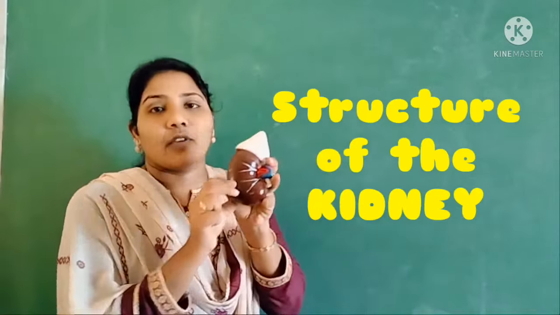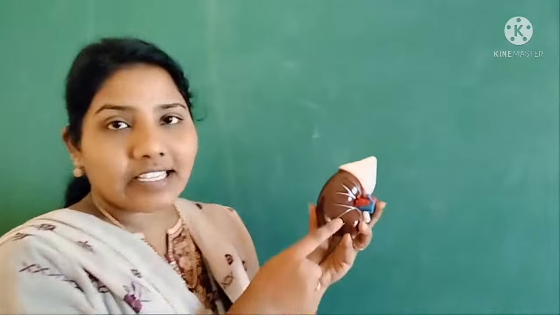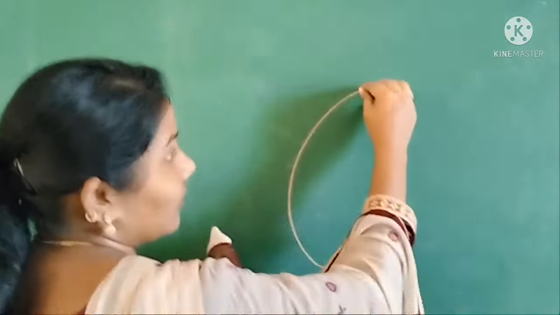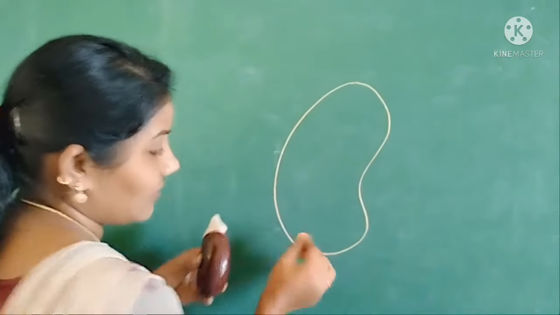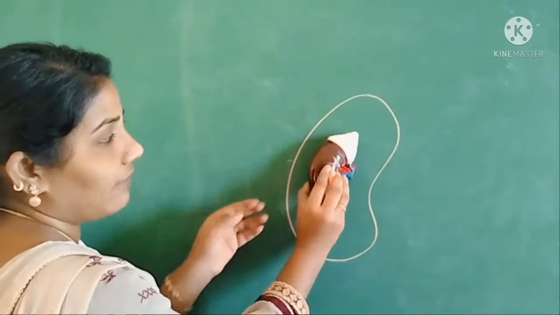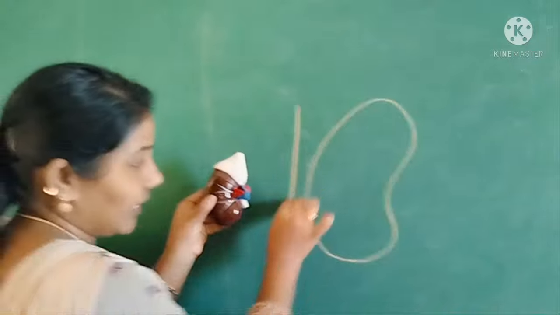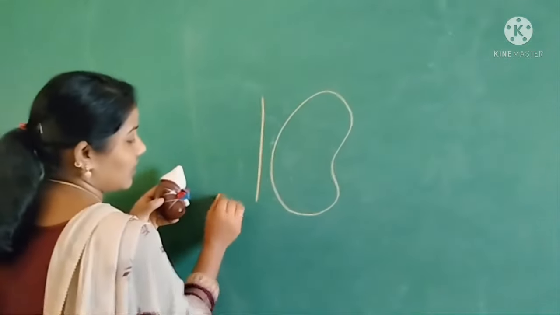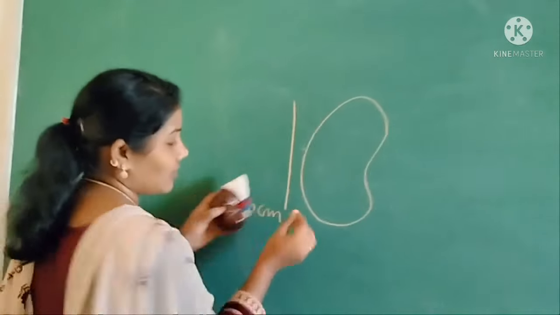Here we can see the model of the kidney. It is a bean-like structure. It is a bean-like structure. When we observe the kidney, this is the length. The length of the kidney is 10 centimeters.